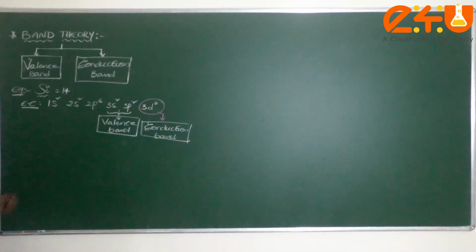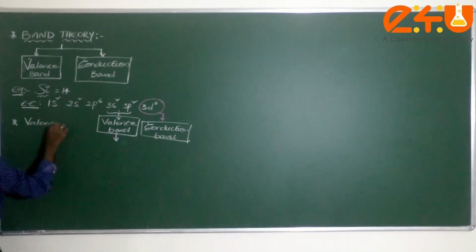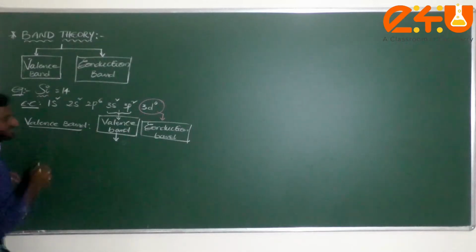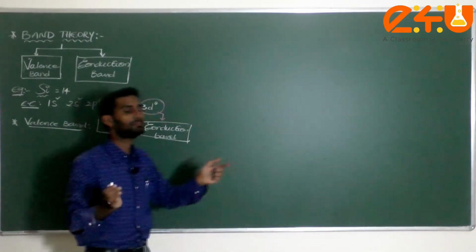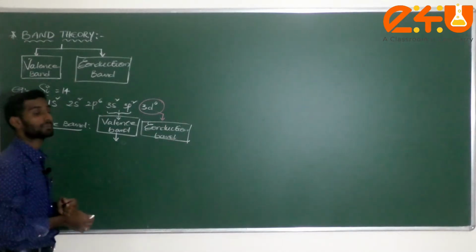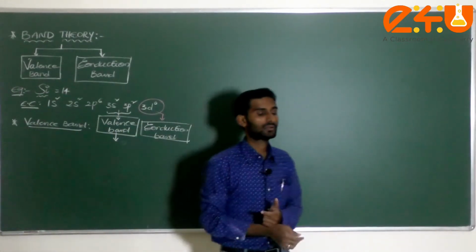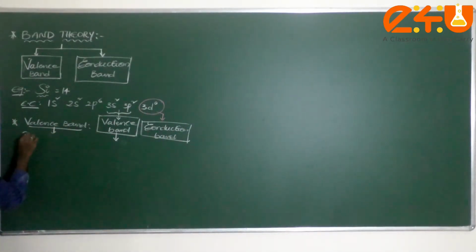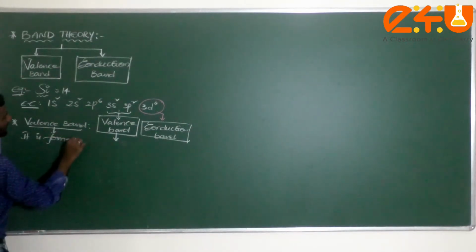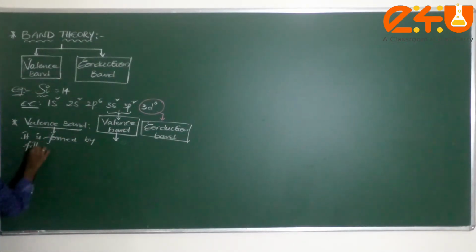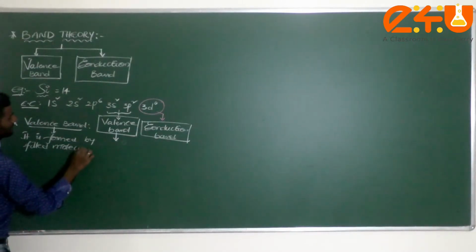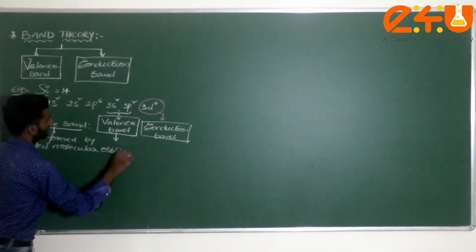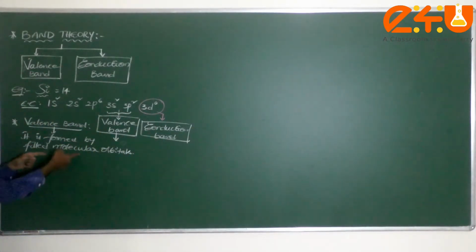Now, what is meant by the valence band? The valence band is formed by the merging of filled atomic orbitals, that is, it is formed by filled molecular orbitals. Am I correct or not? Due to higher density, it settles down.